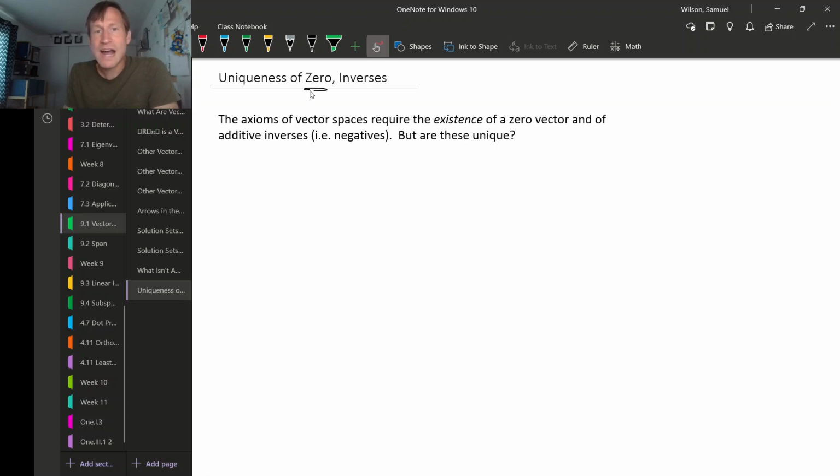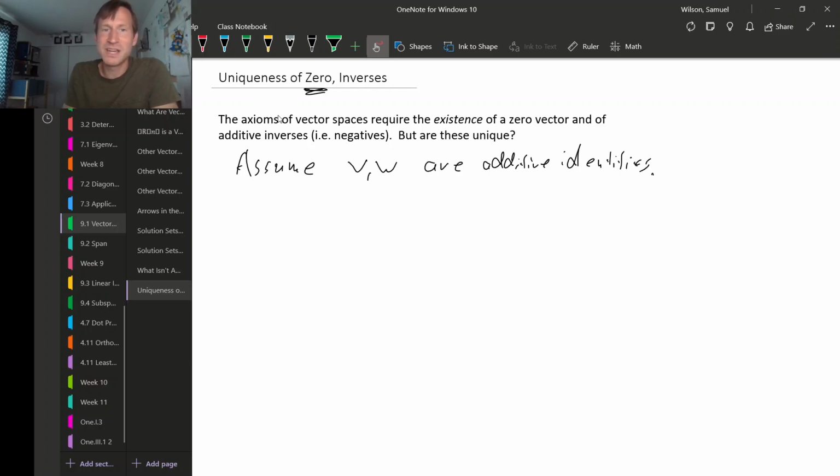So for our additive identity, let's assume that we have two additive identities. So let's call them maybe V and W. So V and W are additive identities. I should say at the very beginning we're fixing some vector space, capital V. Okay, so we have a fixed vector space in mind. Suppose it has two additive identities. Is that even possible?